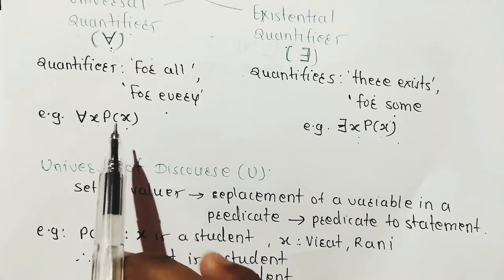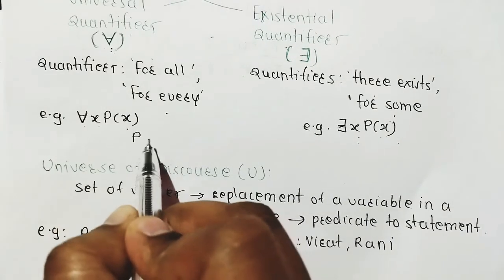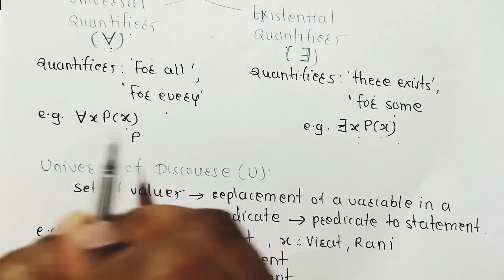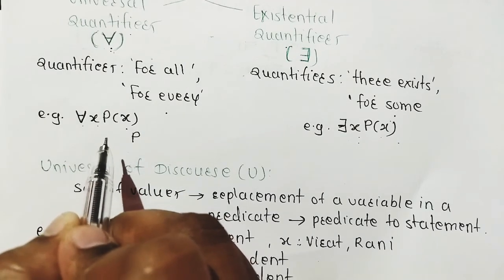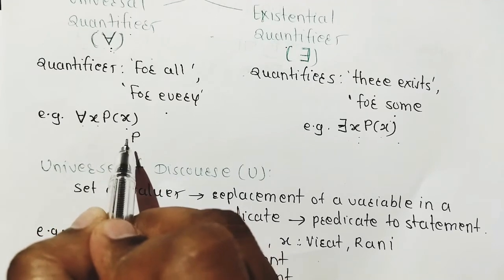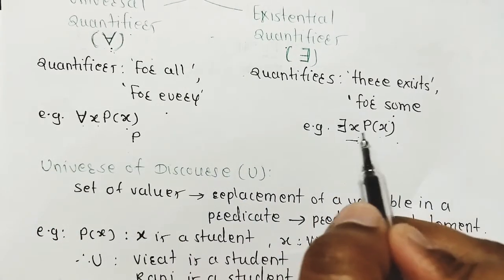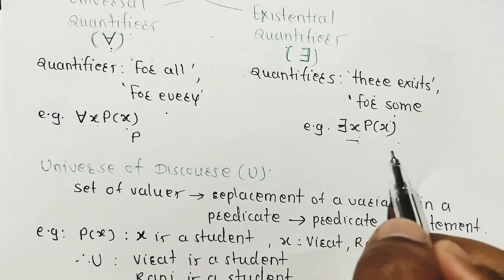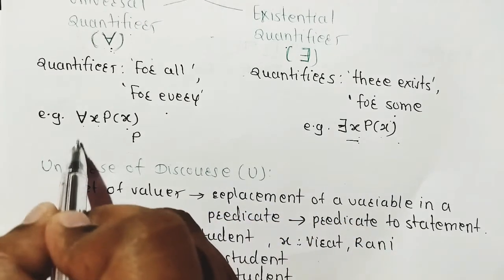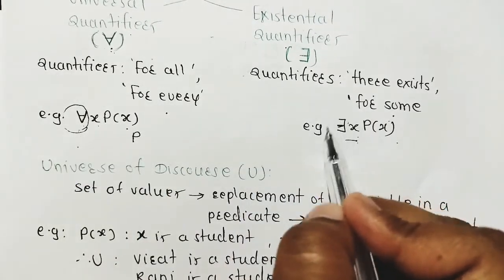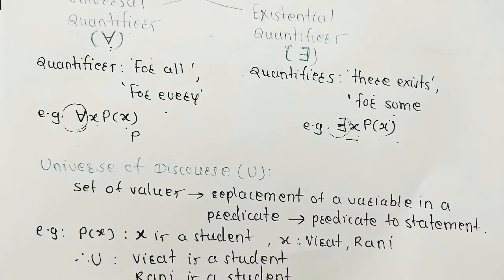Means, if our predicate is students are very bright, using for all: every student is very bright in a classroom. Here, what is it? There exist some students who are not bright in the classroom. This is the difference between universal and existential. For all, this symbol is used. There exists, this symbol is used. This is very simple. Number of times there is a question using these universal and existential quantifiers. So solve PYQs. We will solve them in our next videos.